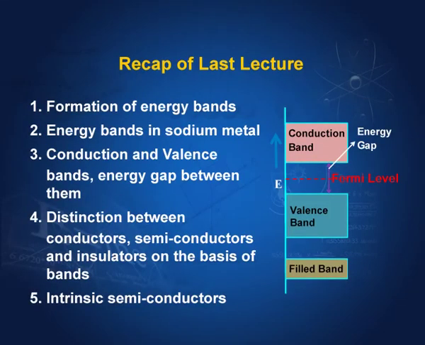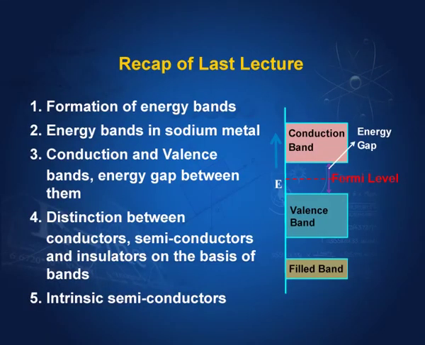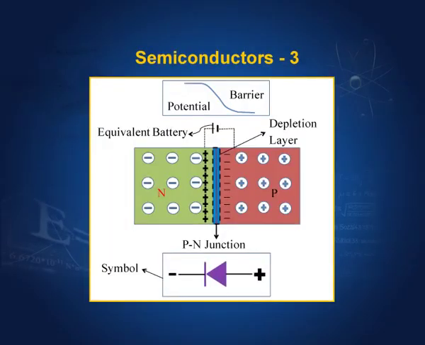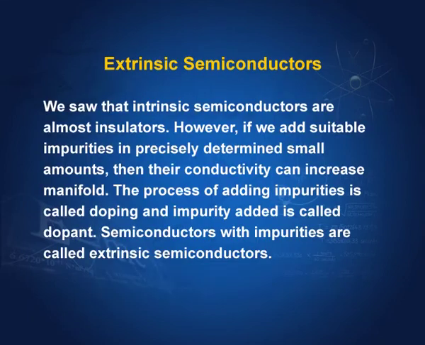In non-conductors, this energy gap is of the order of 10 electron volts. In semiconductors, this is of the order of 1 electron volt, and in metals or conductors, the bands overlap. So, that is how we distinguished between the conductors, non-conductors and semiconductors. And then we saw intrinsic semiconductors. Intrinsic semiconductors means pure semiconductors like pure silicon, and they are almost insulators.